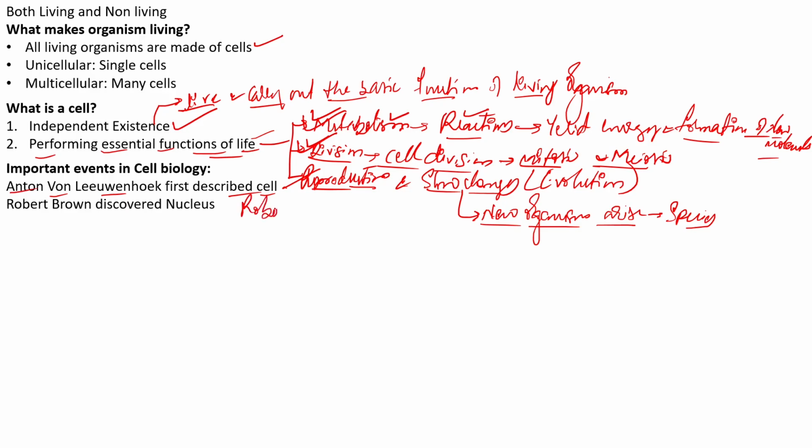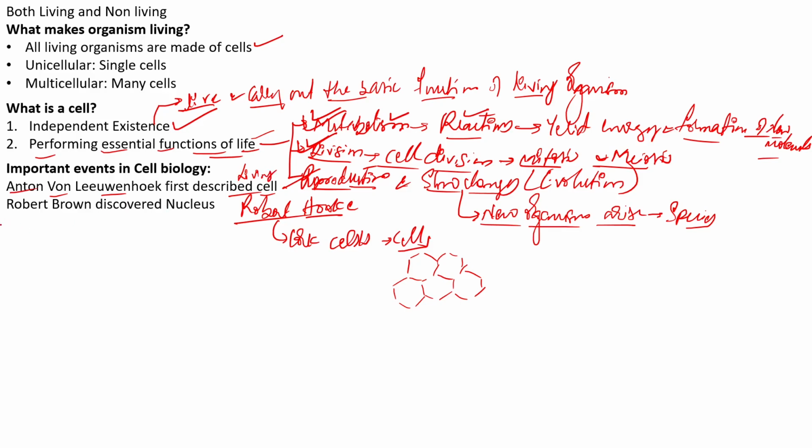He observed cork cells and coined the term cell. He observed empty hexagonal chambers, somewhat similar to cells, hence he called them cells. But Anton von Leeuwenhoek was the first person who described the living cell.